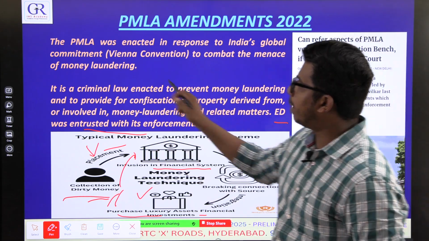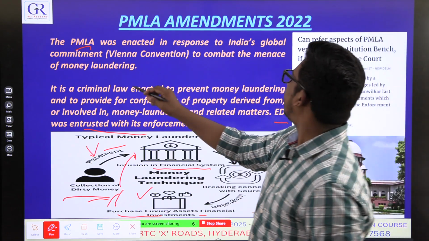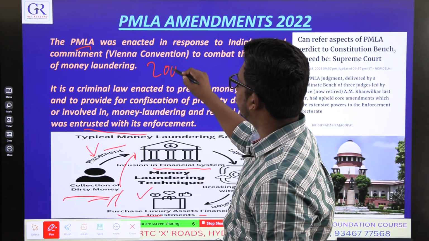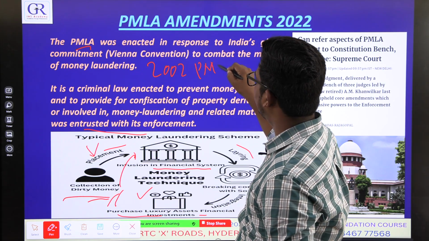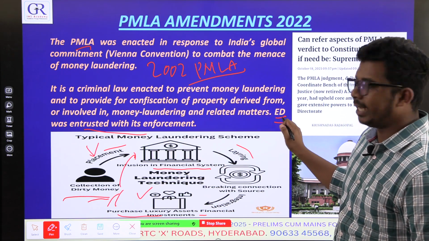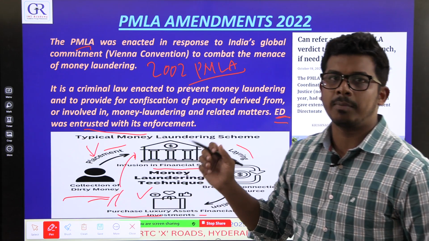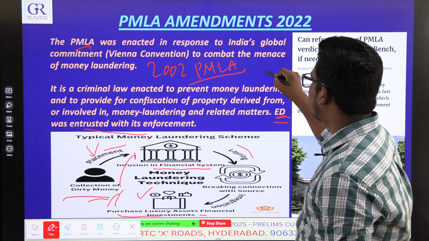And now which law deals with this? There is a law called PMLA, Prevention of Money Laundering Act. This PMLA Act was made in 2002. This act gives power to the Enforcement Directorate, ED. This is a statutory agency formed under FCRA,